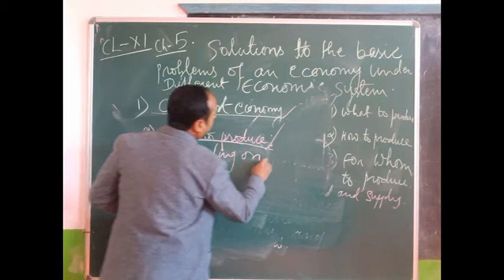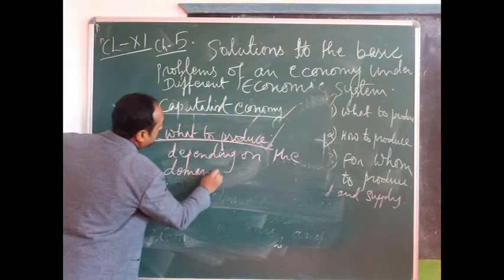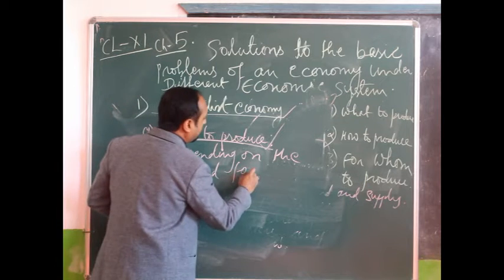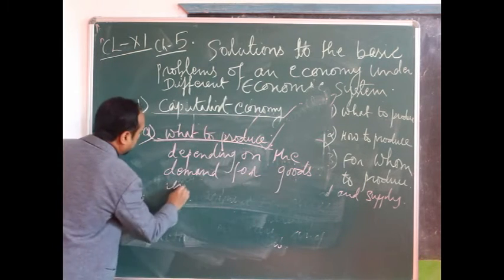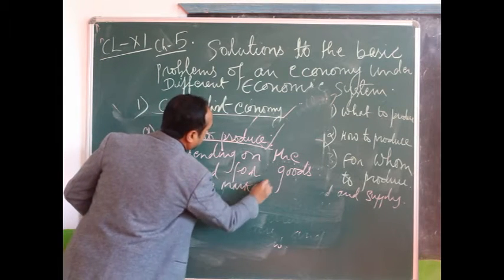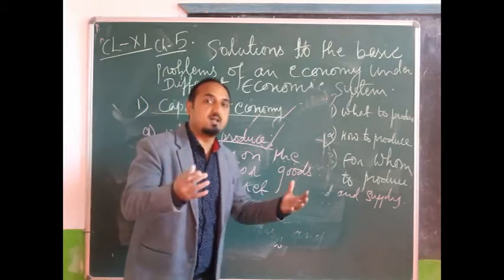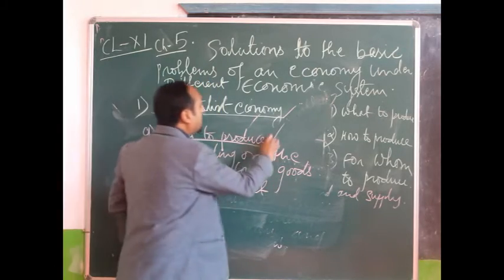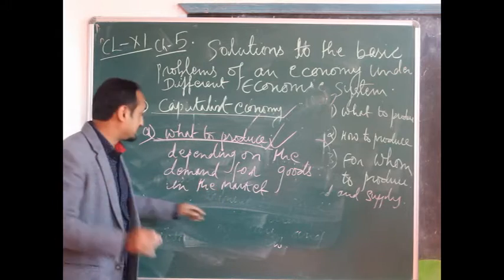So depending on the demand for goods in the market, whatever the demand is there, if demand is high, the producers will produce more quantity. If the demand is less, the producers will produce less.